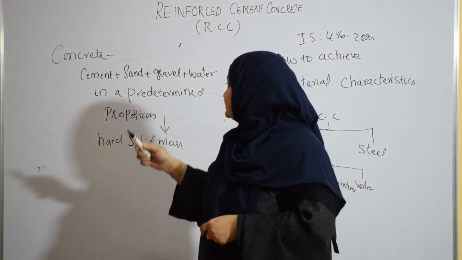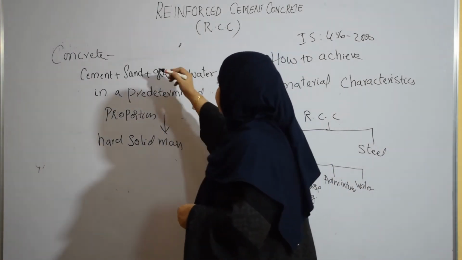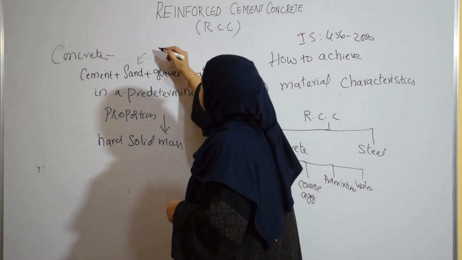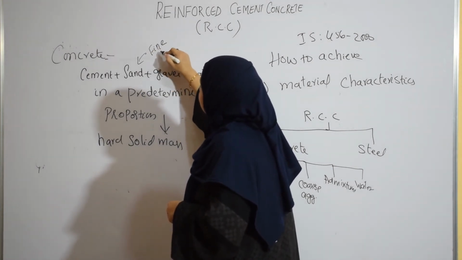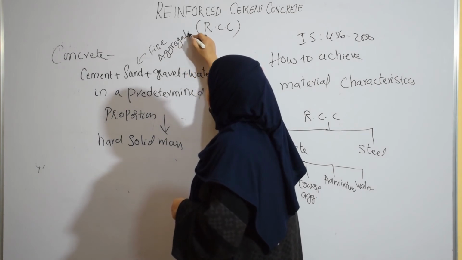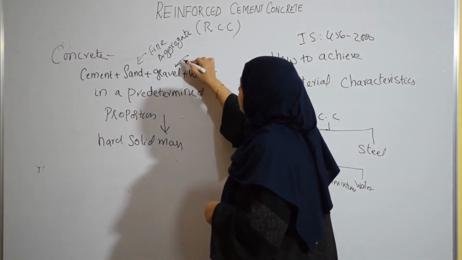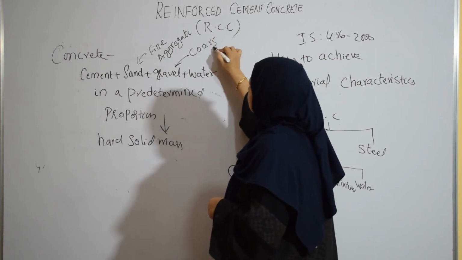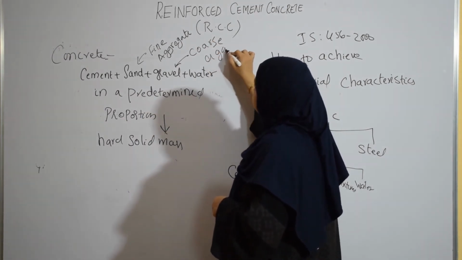In this, sand is known as fine aggregate. The technical term for sand is fine aggregate. So these standards are also there, we have to follow. Then gravel is called coarse aggregate. Coarse aggregate.